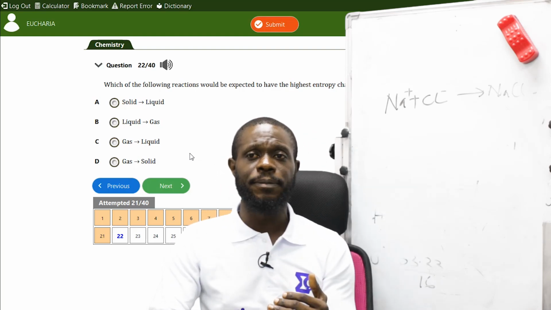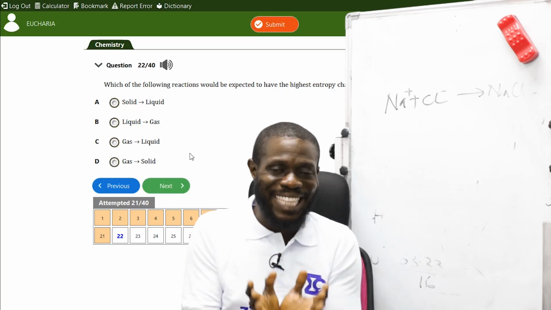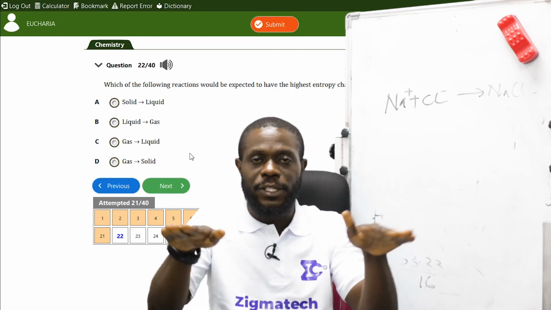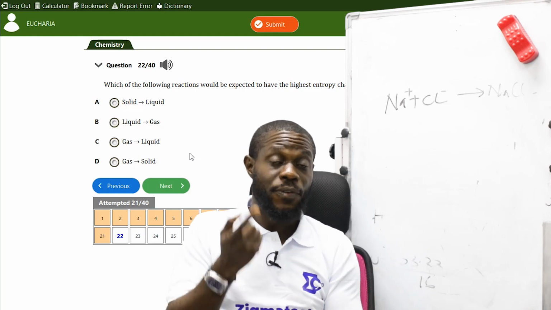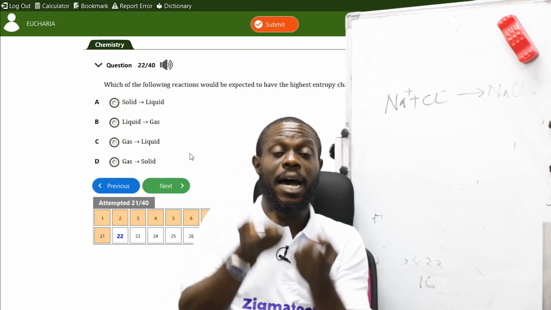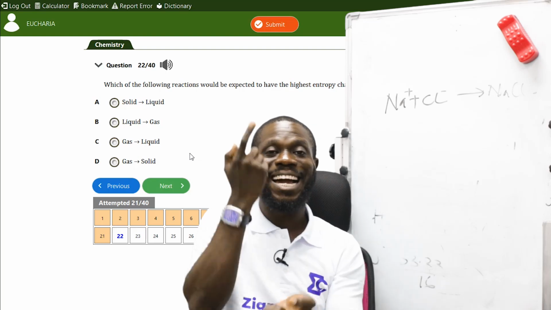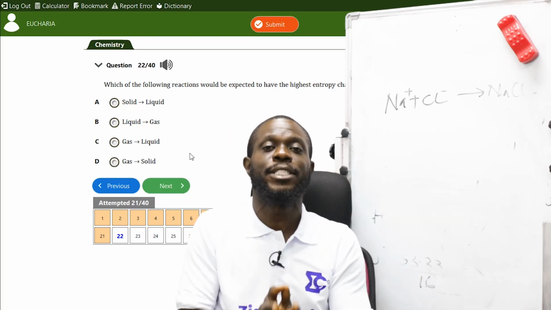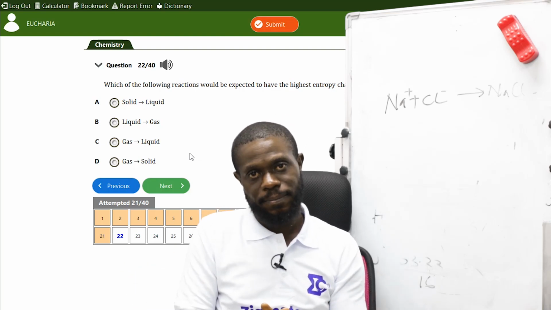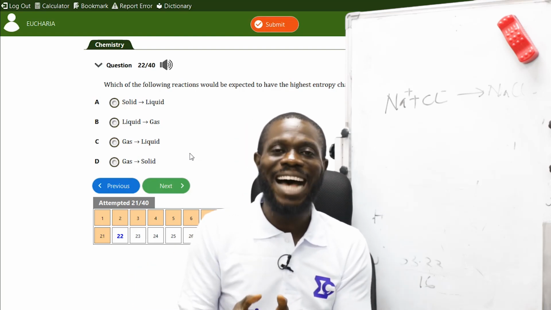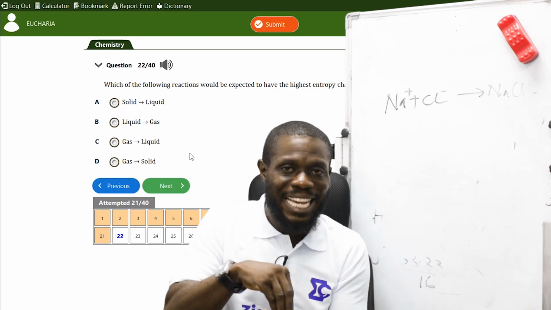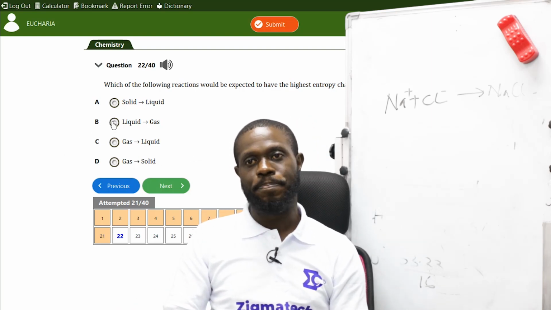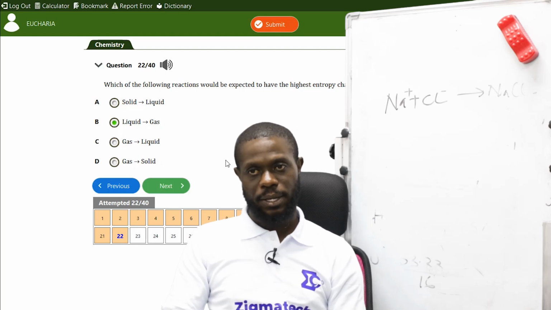Now, when this is happening, the particles are moving faster from the bottom of the substance to the surface of the water. You see them moving. As the heat is increasing, their movement and kinetic energy are increasing, so the randomness of the system is increasing. So the liquid changing to gas has the highest randomness, the highest entropy change. So the correct answer is B, when a liquid changes to gas.